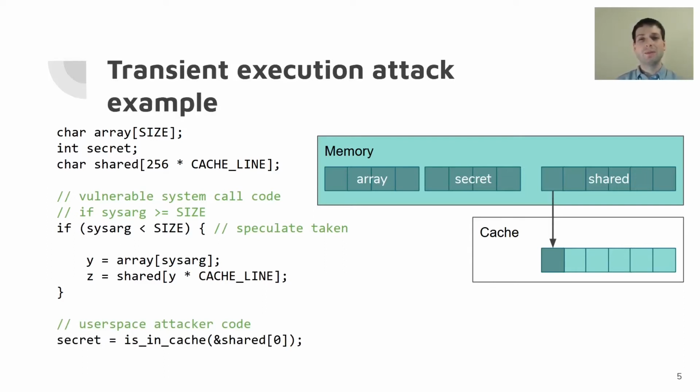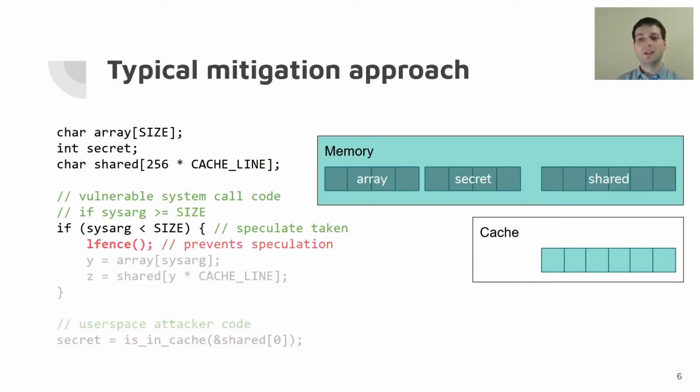Now, one common way to mitigate this attack is to insert an lfence before that first load. What this does is it prevents speculative execution from passing beyond this line, and therefore halts the attack in its place. The unfortunate consequence of this mitigation, though, is that every execution of the system call, even if no attack is in progress, incurs overhead because the CPU has to pause at this instruction.